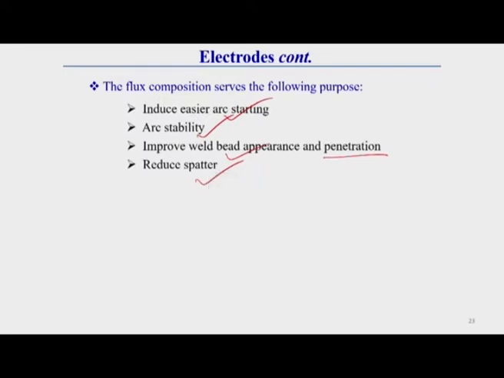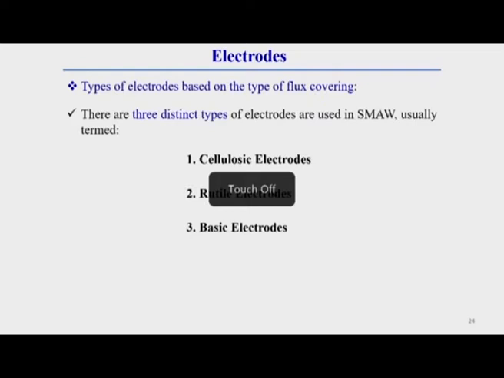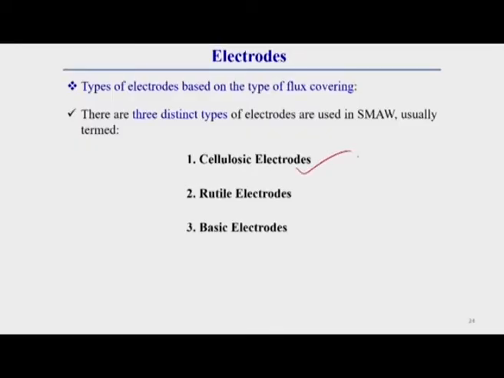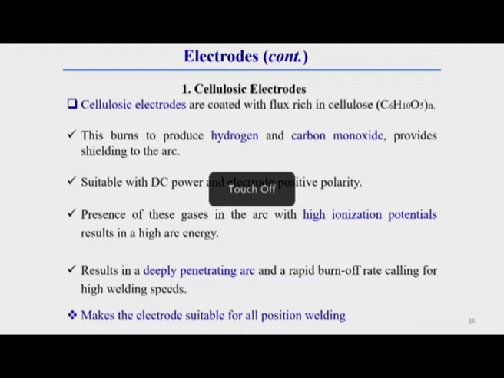Now, we will discuss the different types of electrode used in the shielded metal arc welding process. Depending upon the composition of the flux cover, electrodes can be categorized into 3 different categories, which are widely used in shielded metal arc welding. One is called the cellulosic electrode, the second is called the rutile electrode, and the third is called the basic electrode. One by one I will discuss them in subsequent slides. First of all, I will discuss the cellulosic electrode.